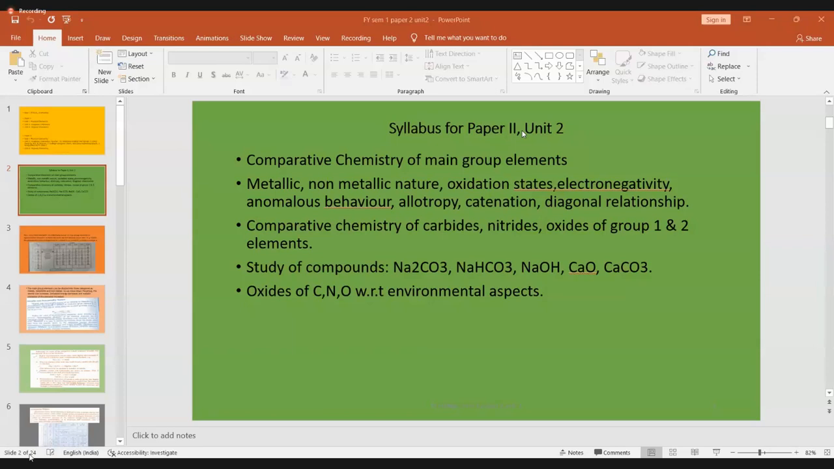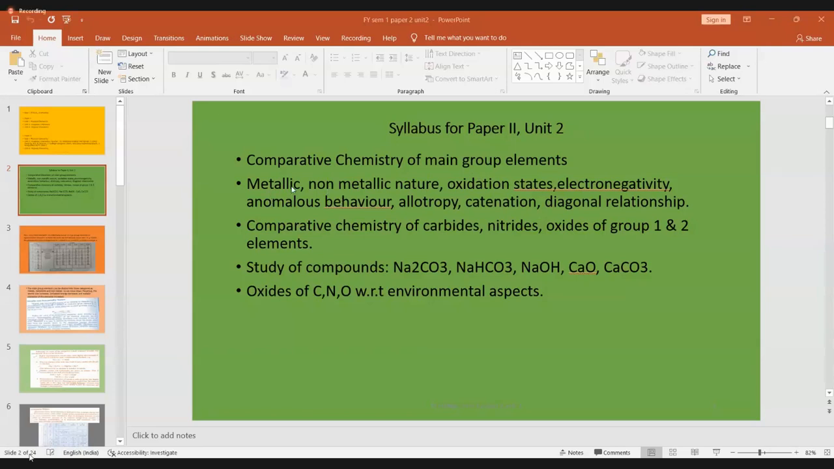Ma'am, will comparative chemistry be there for this internal test? Comparative chemistry is the heading of the syllabus. Comparative chemistry of the main group elements is the heading, and under that heading we are reading metallic and non-metallic nature. We are comparing the chemistry of the main group elements with reference to their metallic nature, and with reference to their non-metallic nature. So comparative chemistry of main group elements is the heading of the chapter, and under that there are various subheadings.